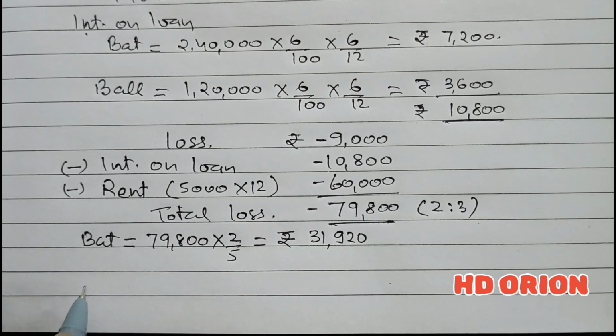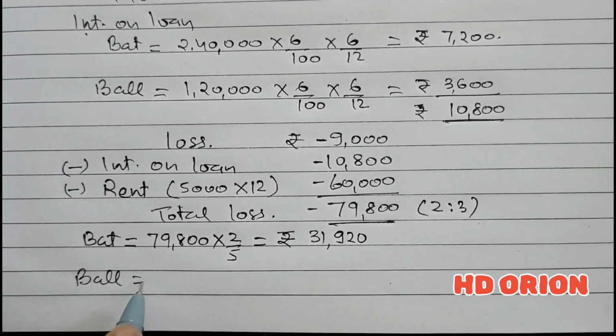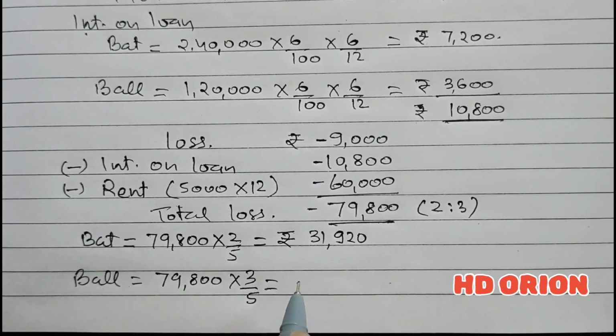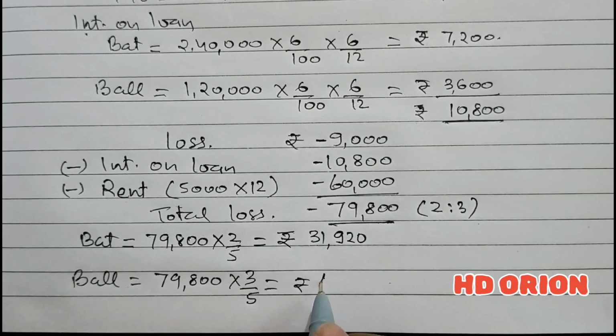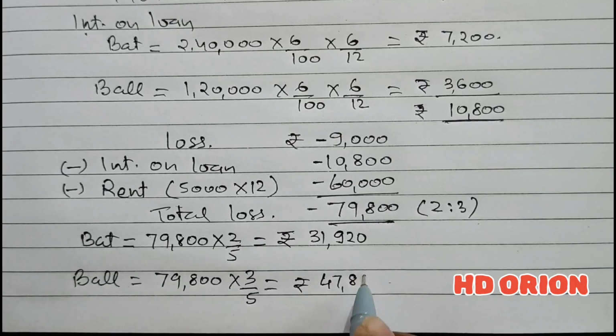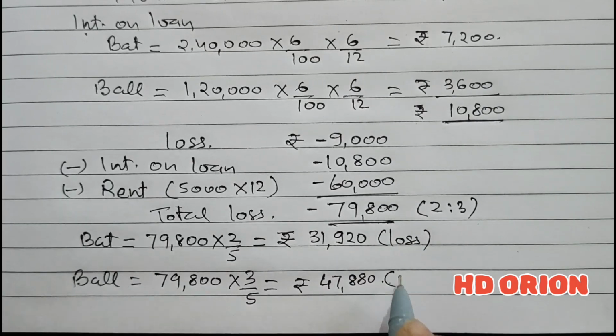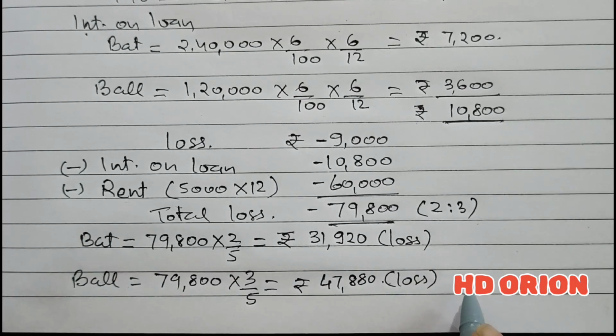And for the partner BAL, out of total loss of rupees 79,800, 3 by 5 portion will go to the partner, and the amount is 47,880. So this is the answer.